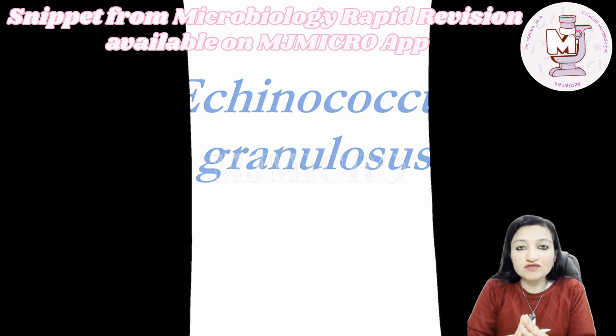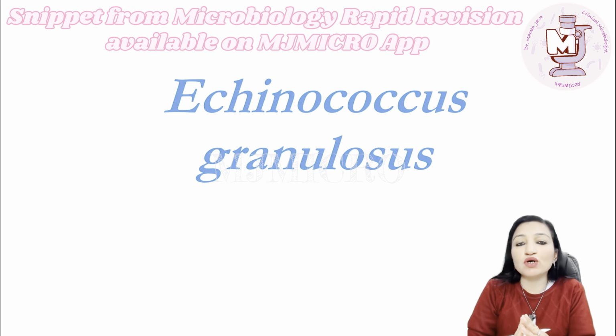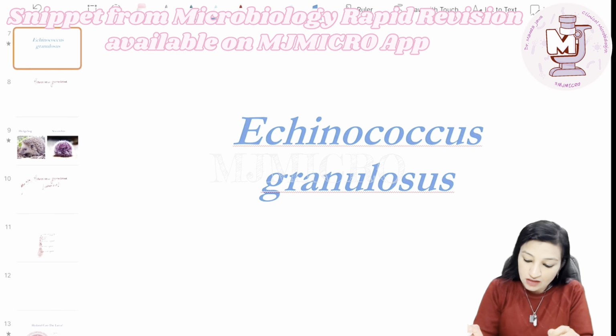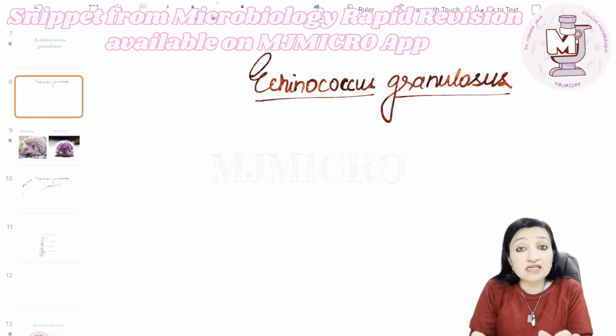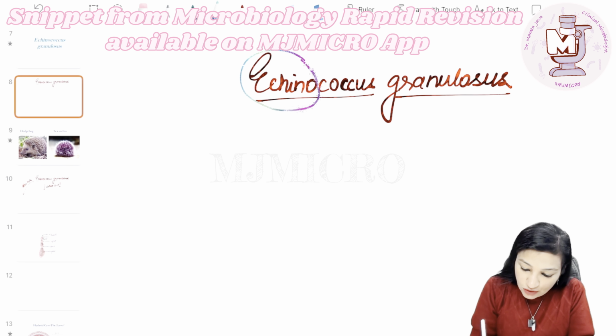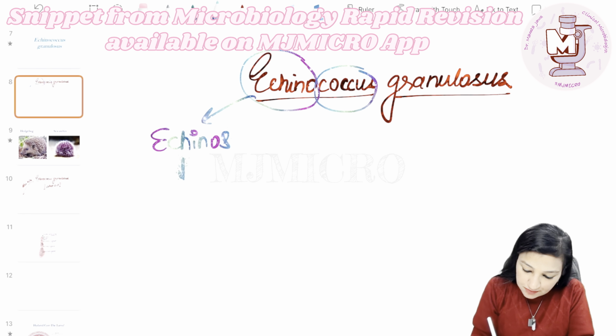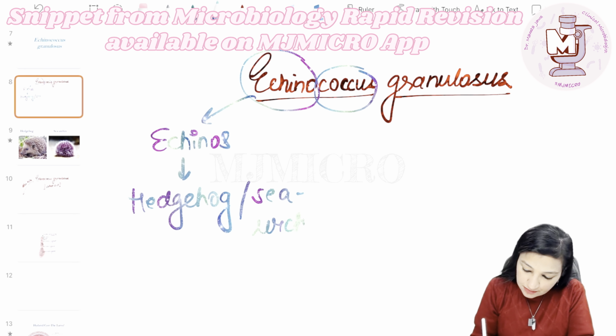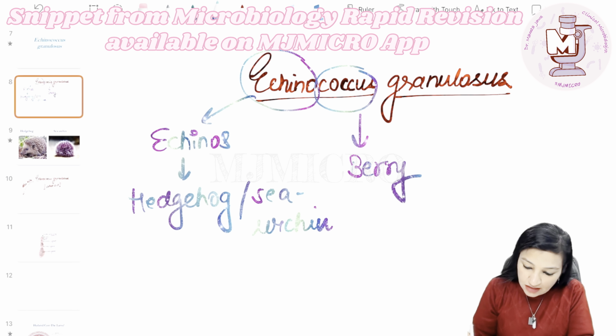Hi everyone. In this video module, we are going to learn about a very important parasite, namely Echinococcus granulosus. First and foremost, guys, let me decode the name Echinococcus granulosus. The word Echinococcus is made up of two words, echinos, which means a hedgehog or a sea urchin, and coccus means berry.